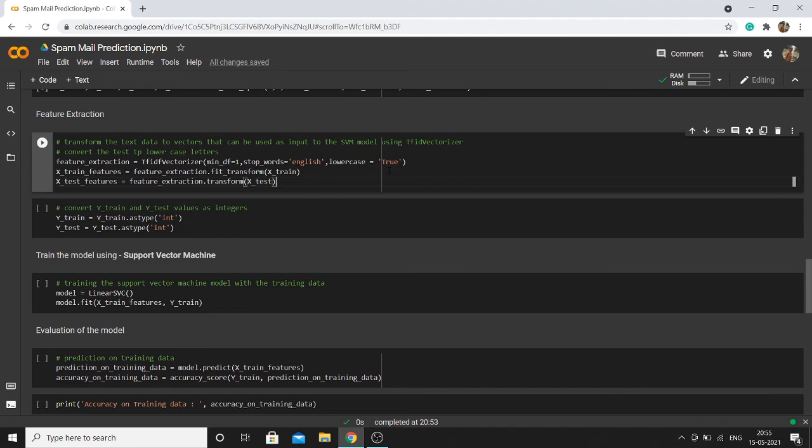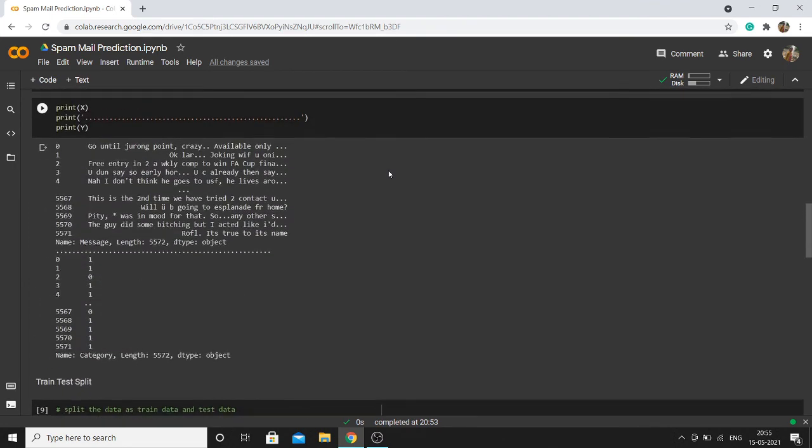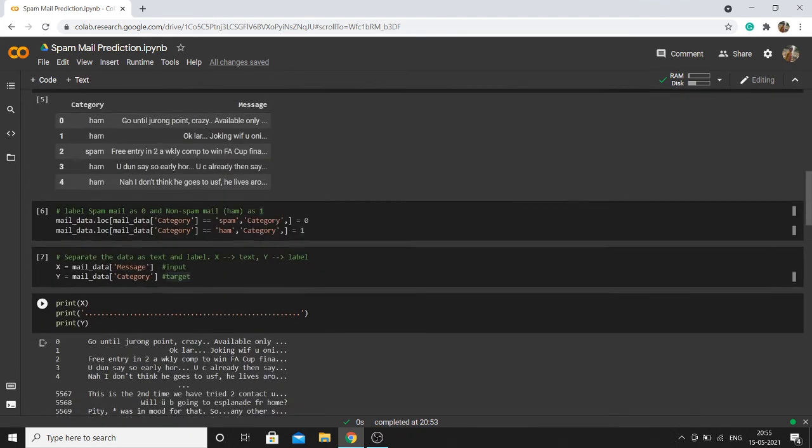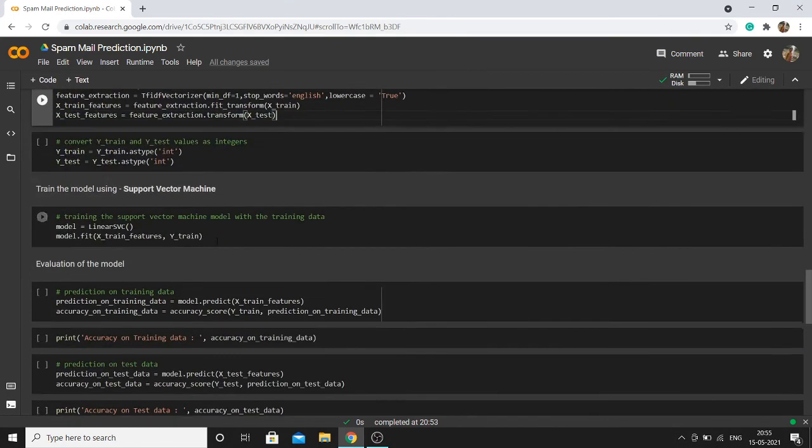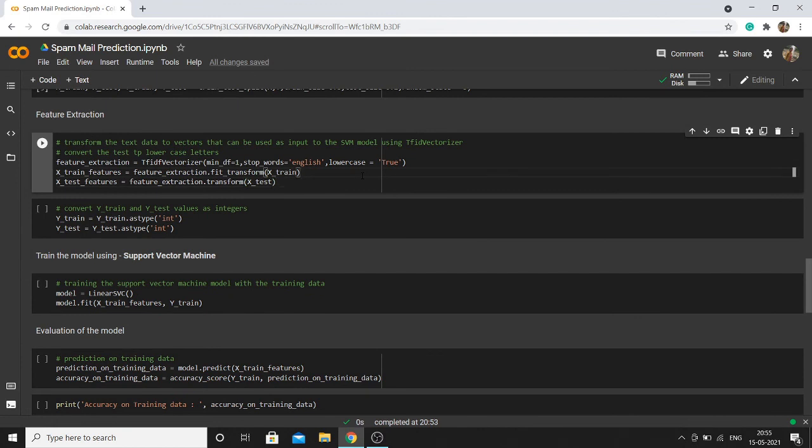Each record has a single message, so I'm not going to tokenize the sentence. I need the whole message, and within the whole message, I'm going to detect whether it's ham mail or spam mail. So tokenization is not required, and I'm directly going to remove the stopwords after the normalization part. The normalization part is the lowercase, and next is the stopword removal.